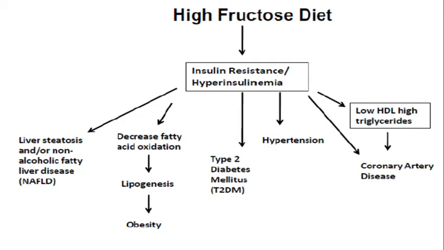High fructose diet. Okay, so this high fructose diet will lead to insulin resistance, mainly hyperinsulinemia, then liver steatosis and alcoholic fatty liver disease, and it will also lead to decreased fatty acid oxidation, which may lead to lipogenesis and obesity. This insulin resistance is responsible for type 2 diabetes mellitus and hypertension, which is also responsible for low HDL, high triglycerides, and coronary artery disease.